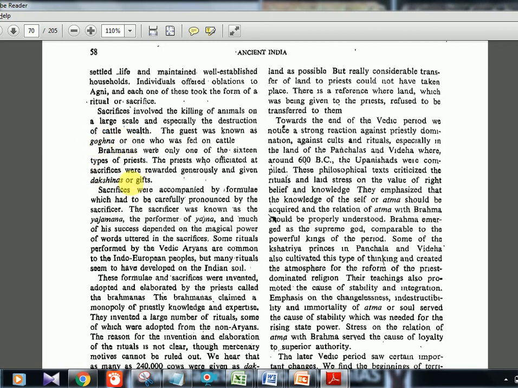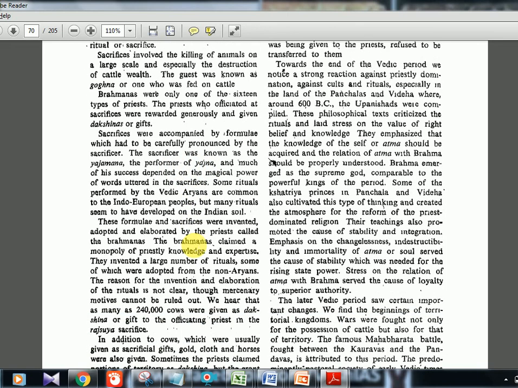Then Dakshina is again the gift or the donation which they get. Yajmana and Yajna are two terms actually. The person who is doing the sacrifice is called Yajmana, and the actual sacrifice is called Yajna. These are just basic terms that you will already know.